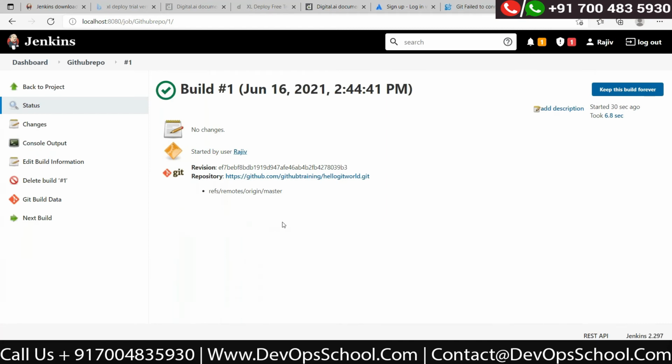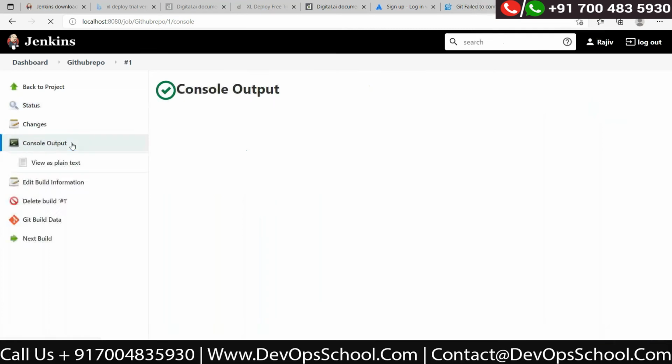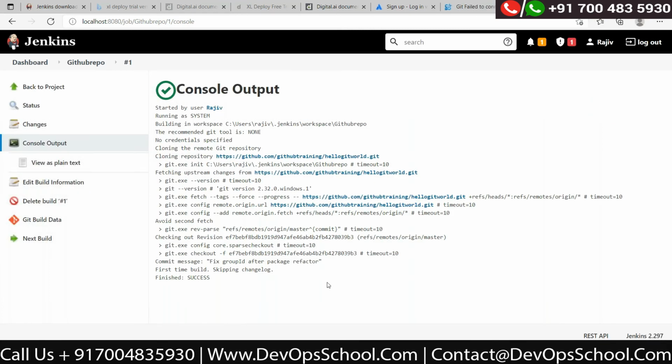The log is here only, right? See, on the left hand side, there is an option for console output. Okay, I got it. You can read about what has been done by Jenkins in the background. Okay, so it just cloned the repository and then what it did.